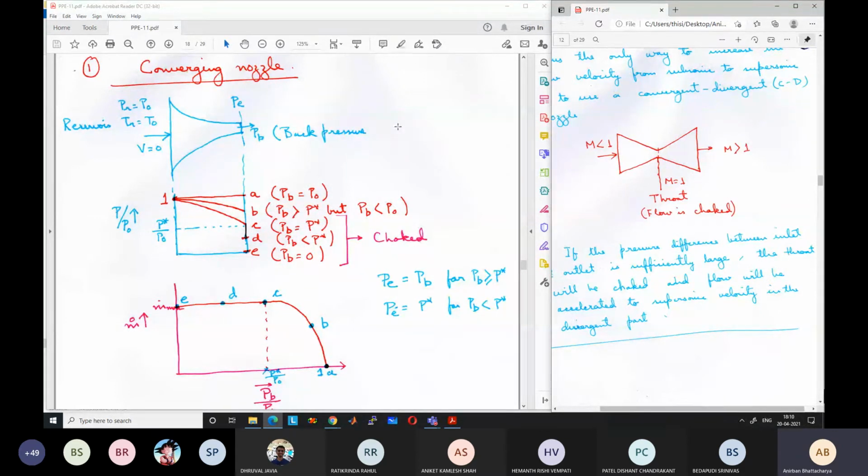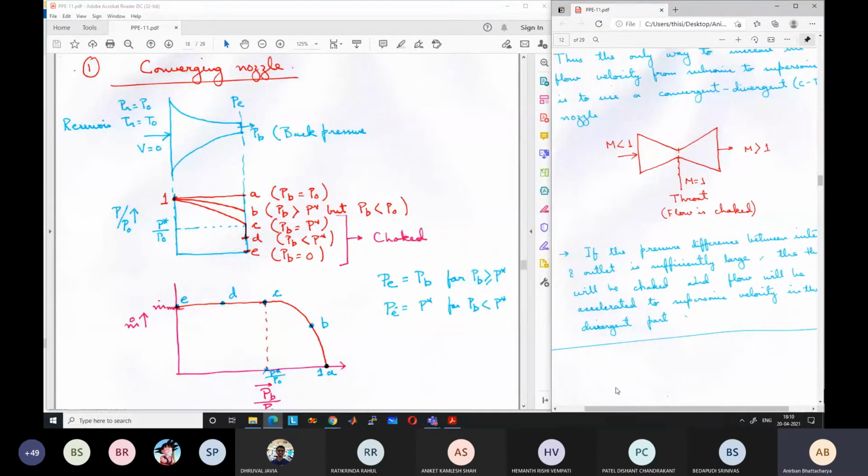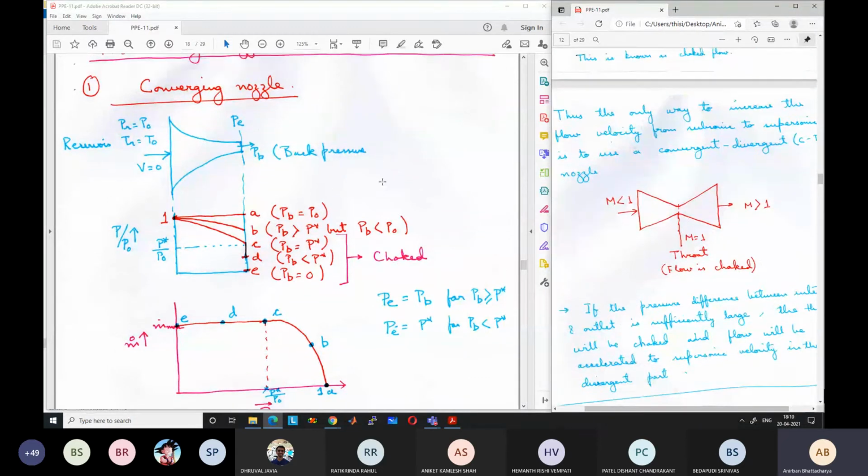So same thing, okay, whatever I have shown here, but without going into the maths, let us try to understand what happens. Okay, say we have a convergent nozzle as shown here. One side has a very large cross-sectional area, and the cross-sectional area decreases along the flow direction, and the other side has a very small cross-sectional area. So here we will call the smallest cross-sectional area as the throat section, right? Smallest cross-sectional area will be the throat section.